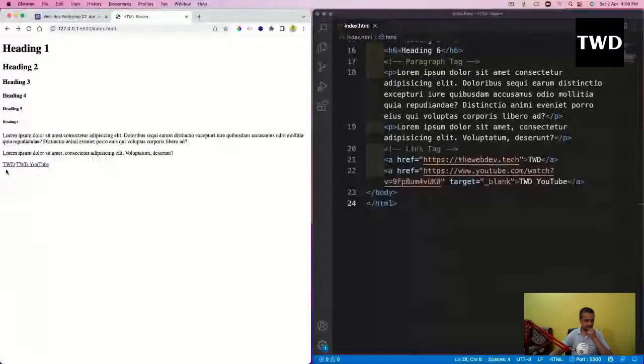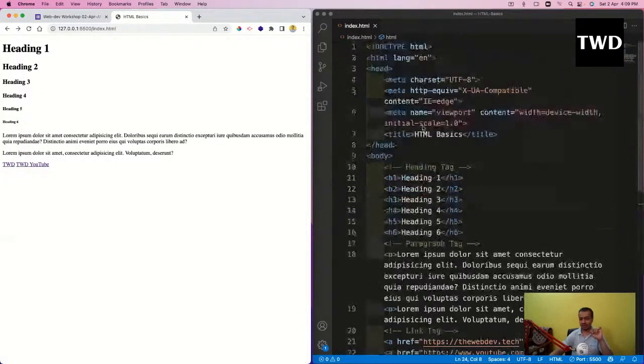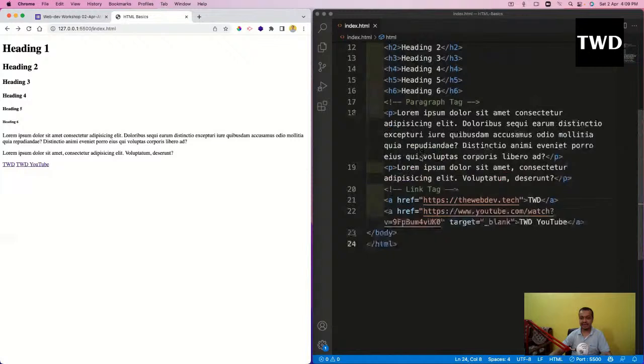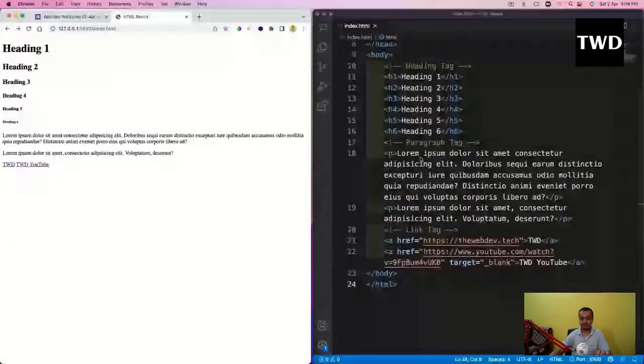Okay, and one more thing I want to tell is, see, two anchor tags are there. They have been shown in the same line. In fact, if I had 10 anchor tags, they would have been shown in the same line, not like a heading tag or a p tag. Why are they shown in the same line? Because they are known as inline elements. P tag and h1 tag are block level elements, and this is an inline element. This will show in the same line. So this is another difference. Only a little bit of gap is there. So they are known as inline elements.